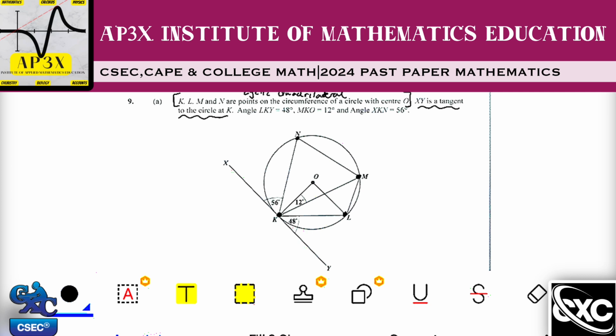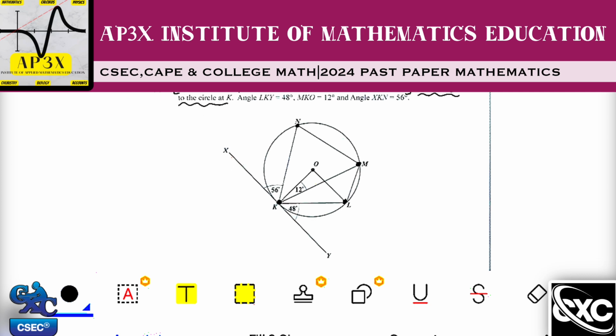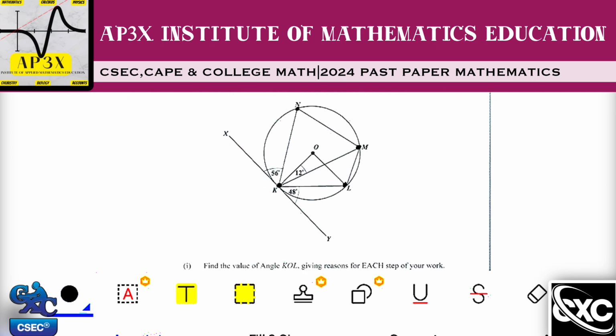You have to look for key things inside the circle, like if a radius meets a tangent, or a diameter meets a tangent, or if you see any triangles or isosceles triangles. Triangle theorems, quadrilateral theorems, tangent theorems. You have to be familiar with your geometry theorems. If you're not familiar with them, then this topic might be a challenge to you.